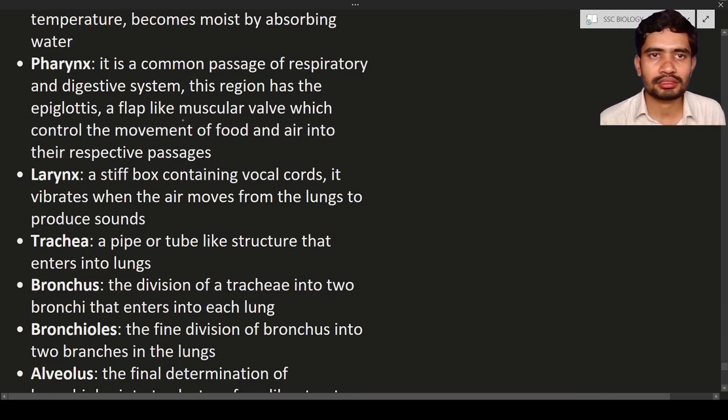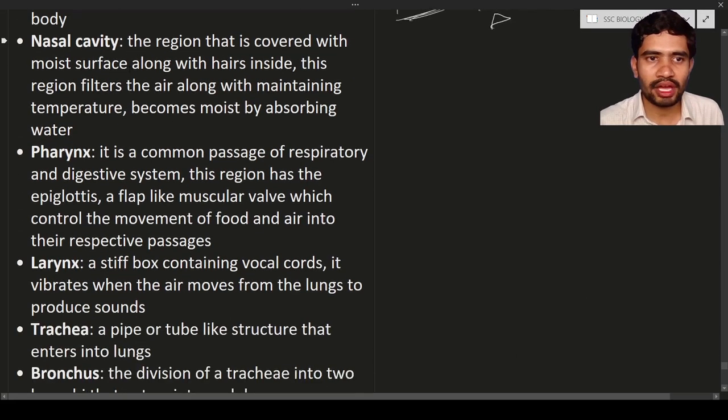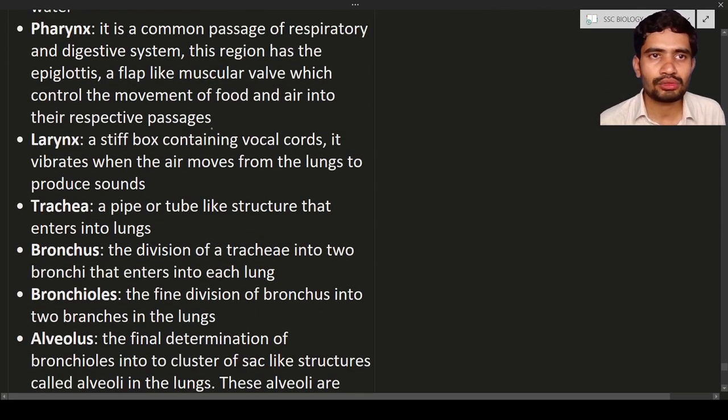Next is the pharynx. The pharynx is a common passage for the respiratory tract and also the digestive system. In this diagram you can see this region is the pharynx. This pharynx is the common passage for the food and also air. After that the pharynx is going to divide into two paths, one for the air and one for the food.